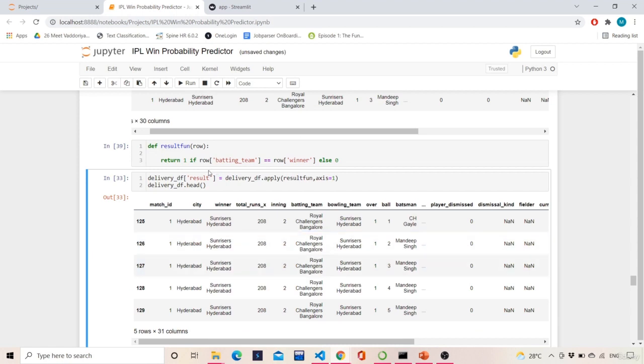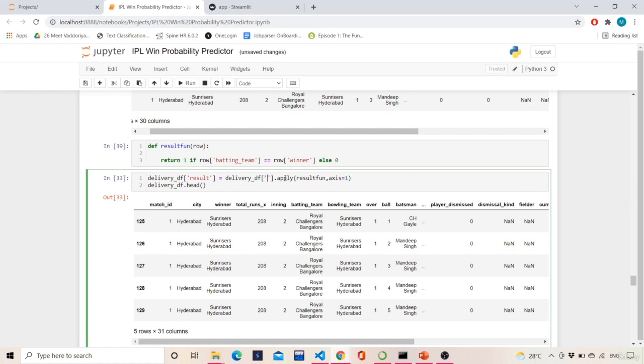So delivery of result equals delivery df.apply result function, axis equals 1. Axis equals 1 means we are functioning row wise, and then we pass this result function, and as we apply, the entire data frame will be passed. Delivery.apply means not a particular column, not a particular group of columns, the entire data frame is passed.